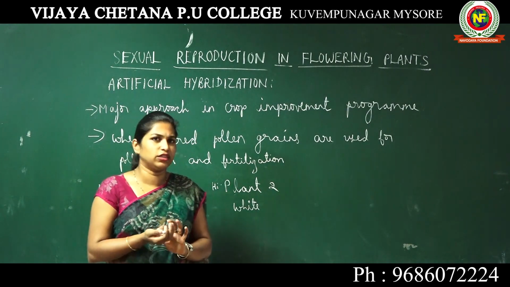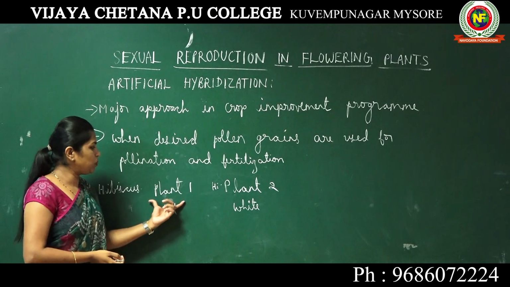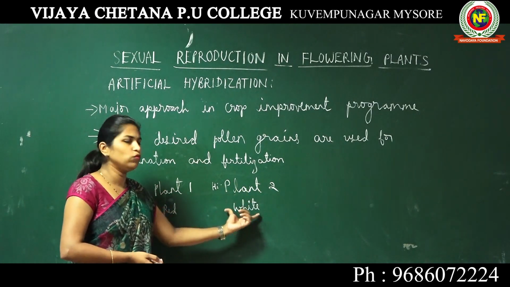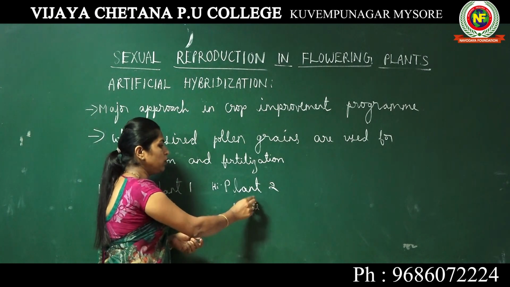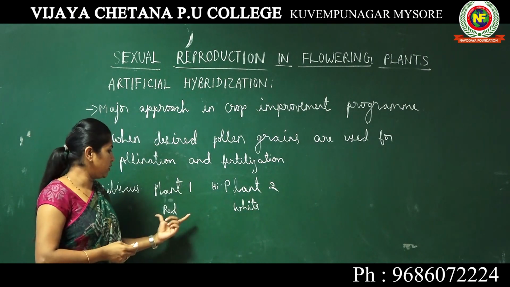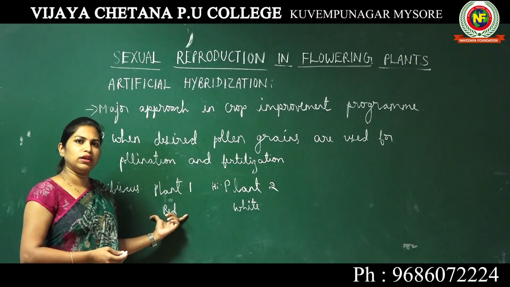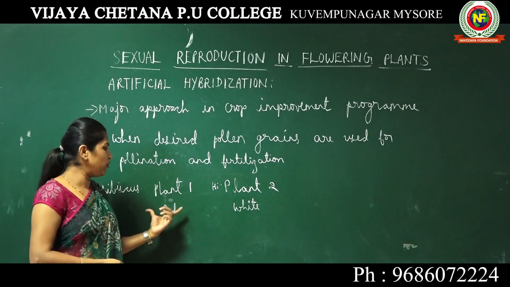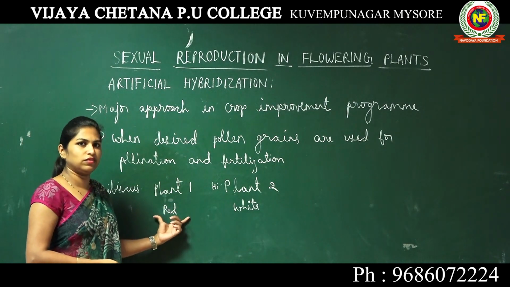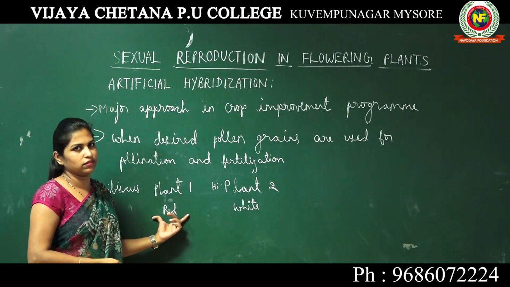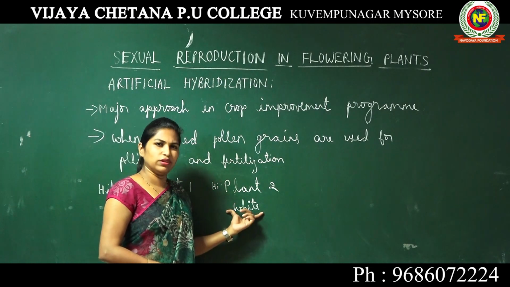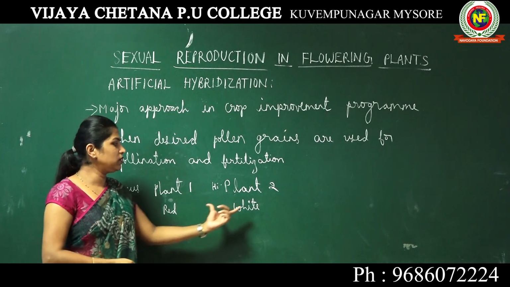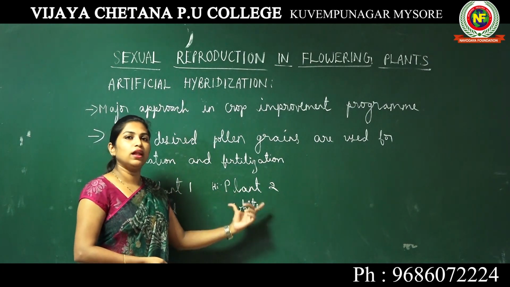Now this plant 1 is producing red color flower, whereas plant 2 is producing white color flower. The red color flower is very vibrant and attractive in color, whereas the flower size is very small. The white color flowers are a little dull when compared to the red flowers, but they are very large in size.